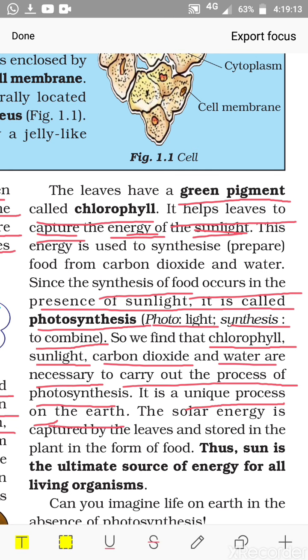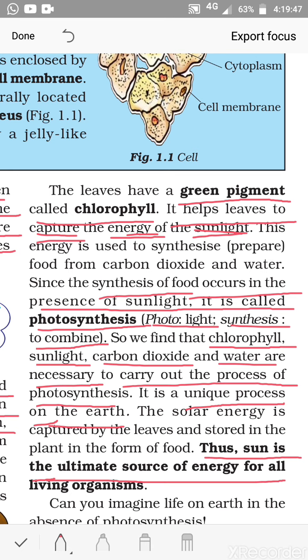The solar energy is captured by the leaves and stored in the plant in the form of food. Already I have explained about this. The energy from the sun enters into the plant body first. Plants process this and make the food, and they use this for various body activities. And when the animals take the plants as their food, it passes on from the plants to the animals. So the sun is the ultimate source of energy for all living organisms.